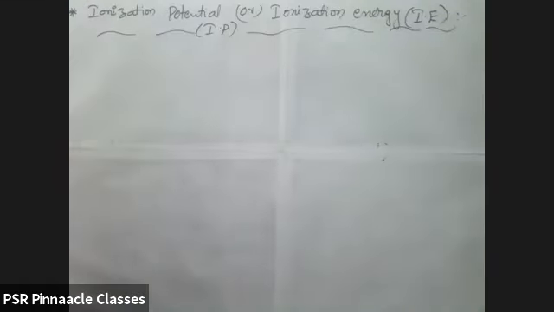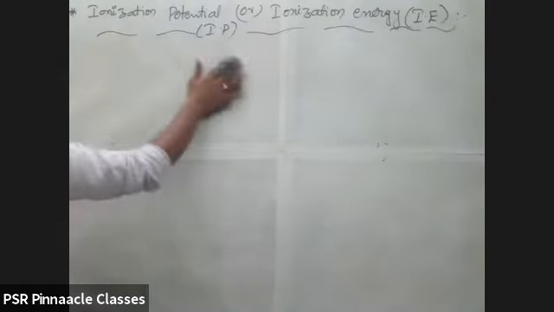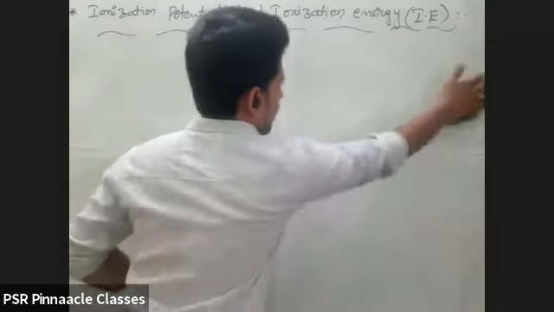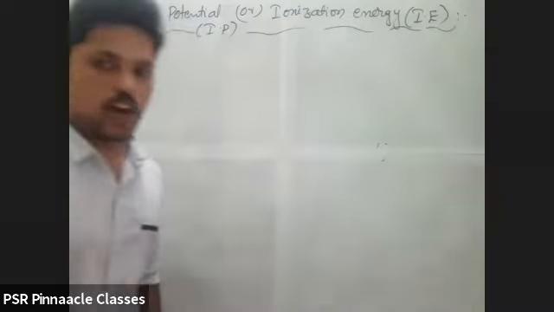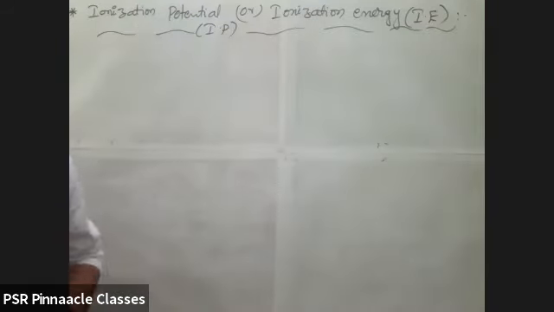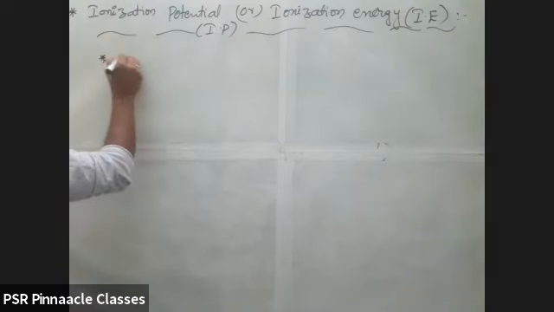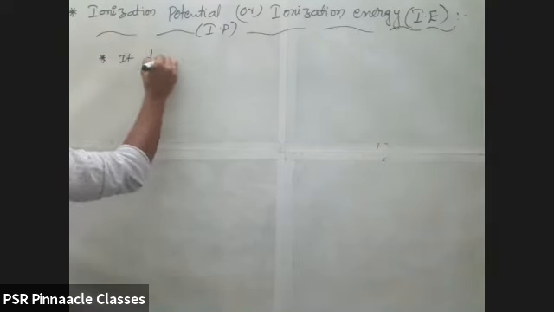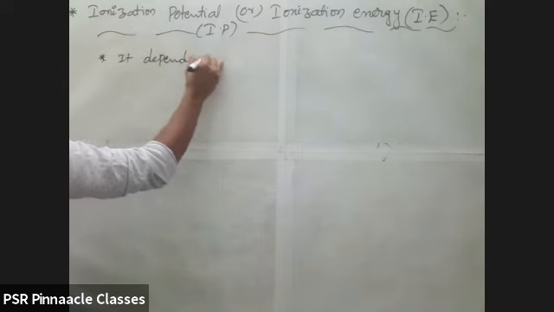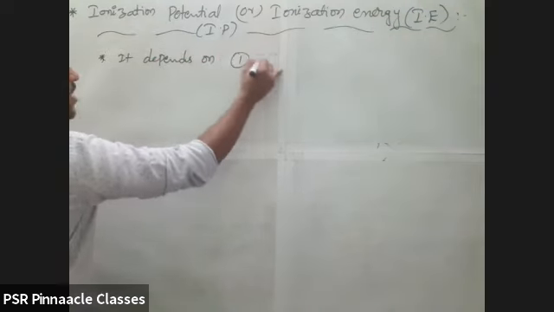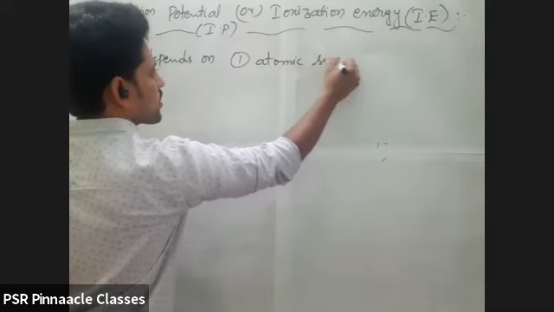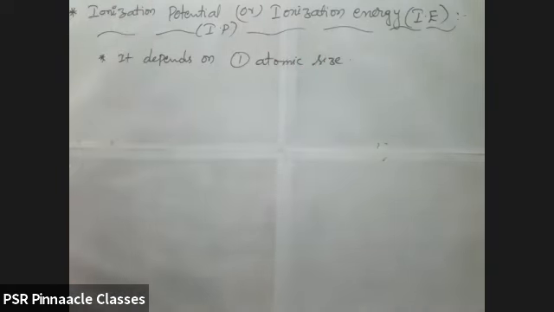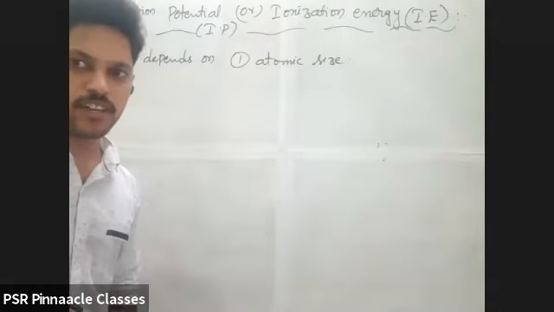The ionization energy mainly depends on the size of the atom, the atomic size or atomic radius. If the radius is more, then you can remove the electron very easily. The first factor is atomic size. If size increases, then ionization energy decreases. Is it correct or not?